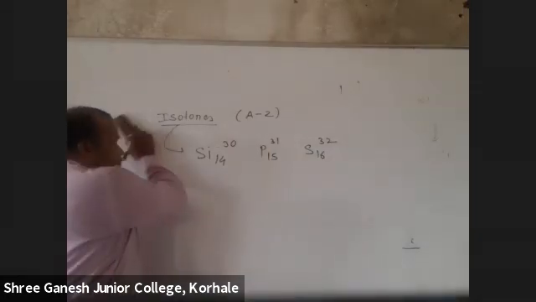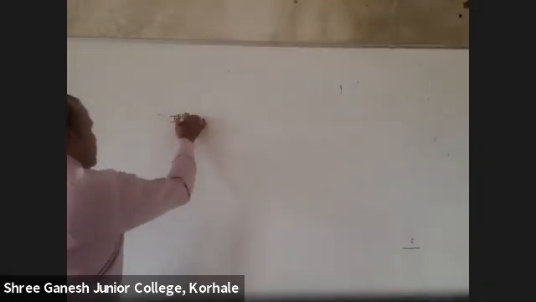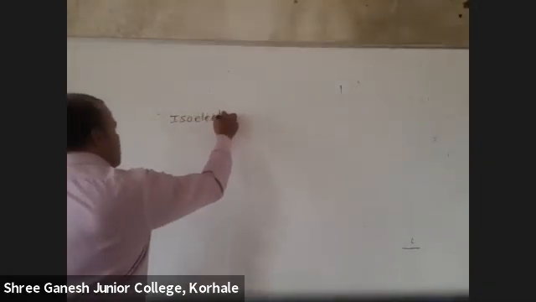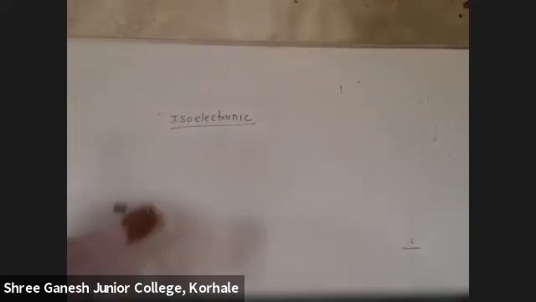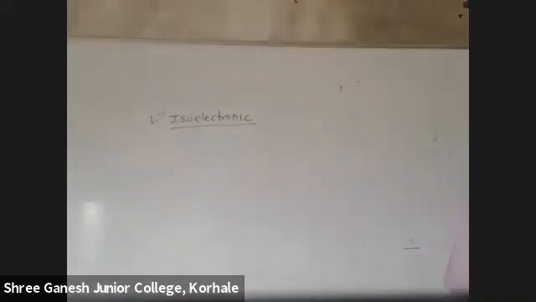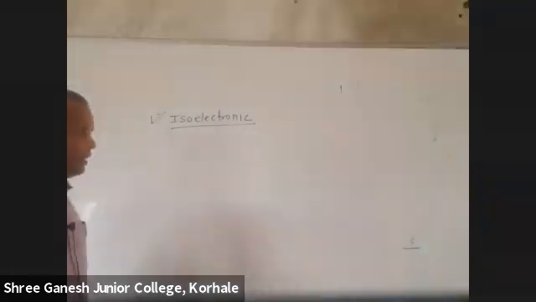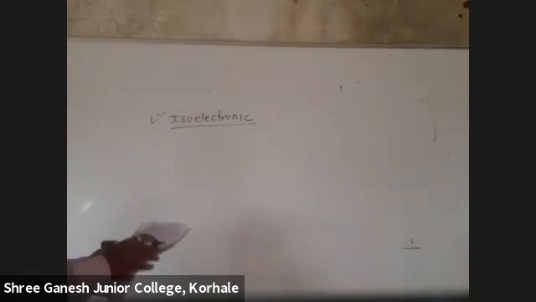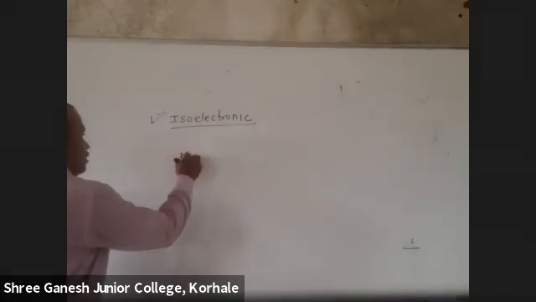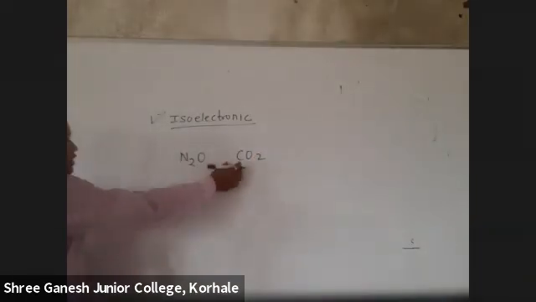Okay. But many a times this concept question is asked, that is, isoelectronic species. Many a time a question is asked for isoelectronic. What is this isoelectronic? Same number of electrons. See, I'll give some examples. N2O, CO2, N2O and CO2, are these isoelectronic?